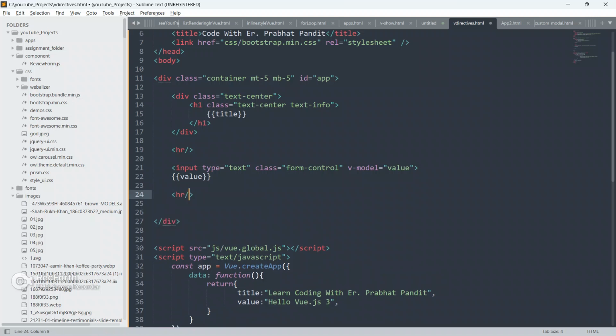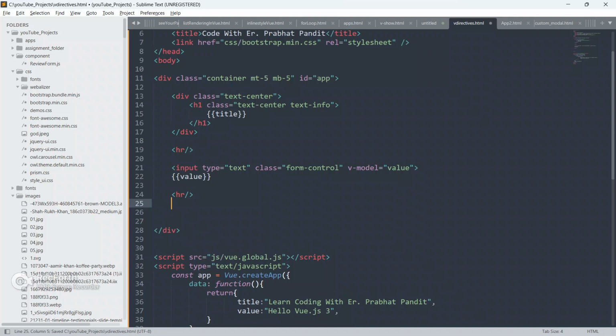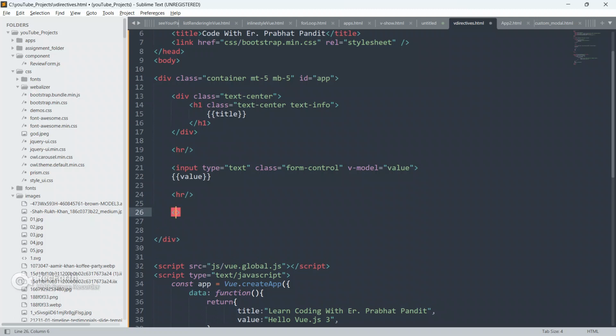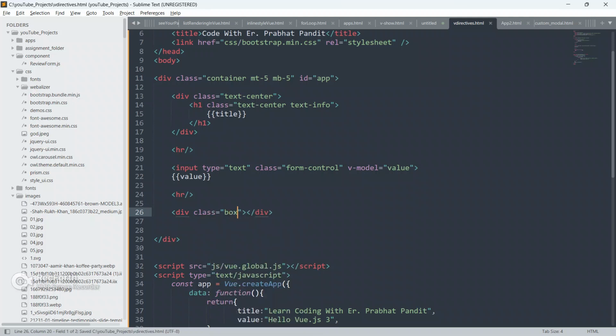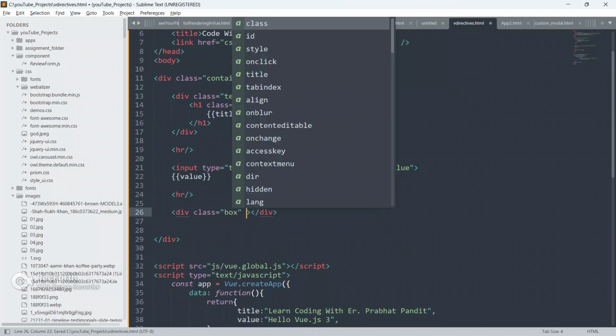So now I'm gonna create another HR here, and I'm gonna create a div, give it a class, close this div, give class as box.